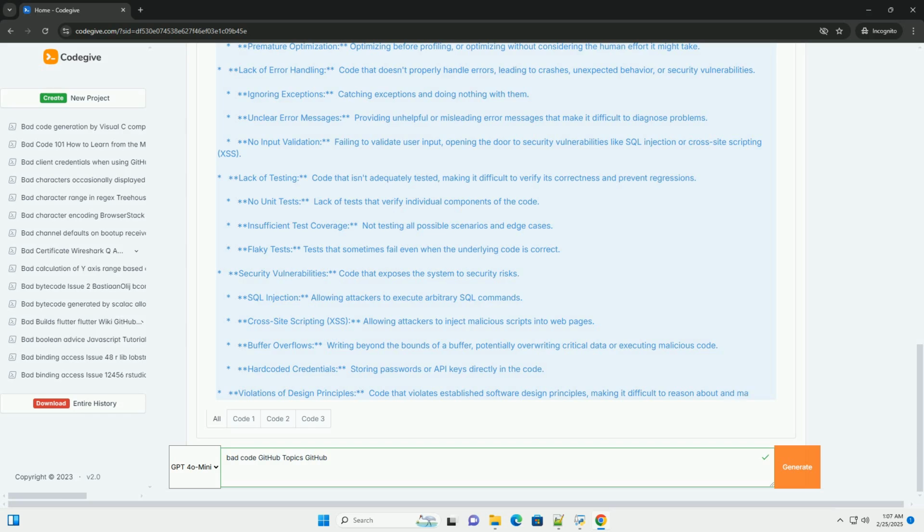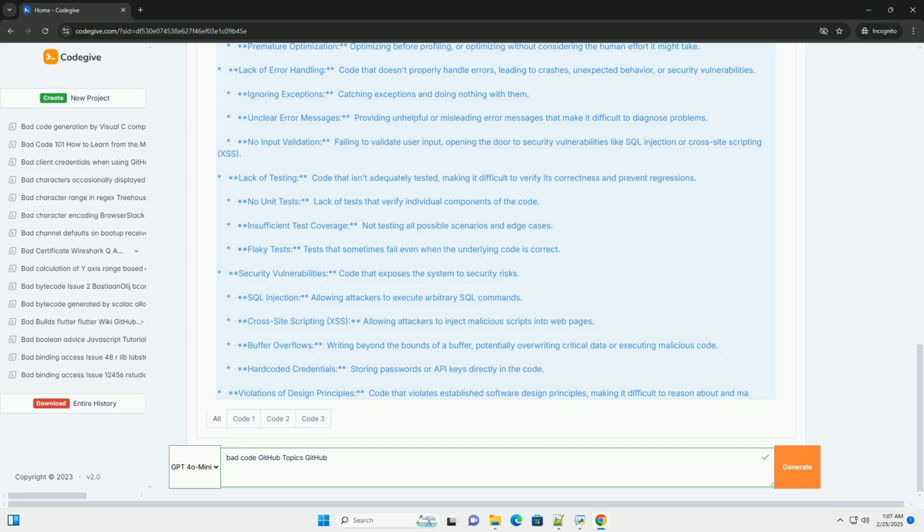Educate your team. Provide training and mentorship to help team members improve their coding skills. Set up code owners. Assign code owners to specific parts of the code to ensure knowledge and responsibility. Version control everything. Store everything in version control. This allows you to revert to previous versions of your code if something goes wrong. Regular backups. Ensure you have backups of your code. While GitHub provides some redundancy, it's always a good idea to have your own backups.